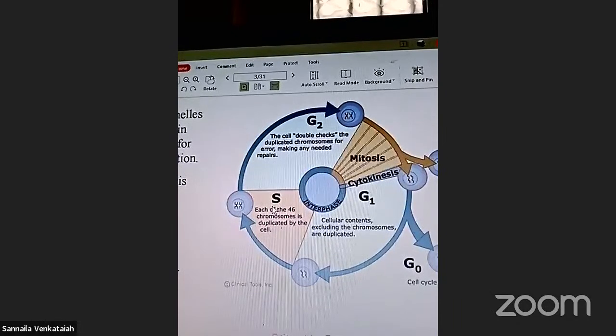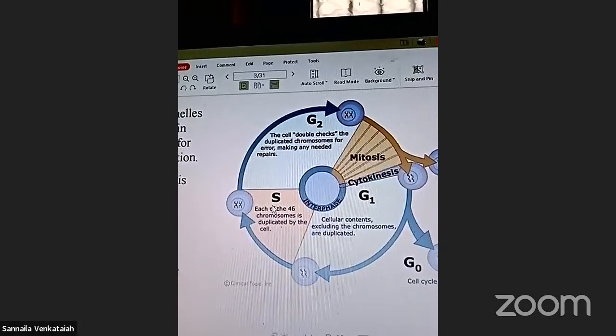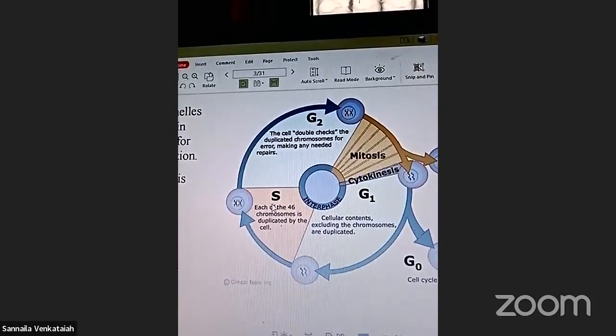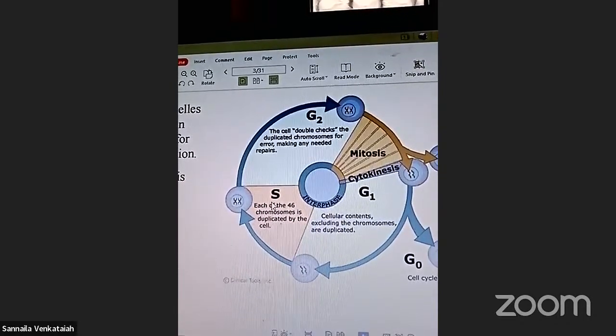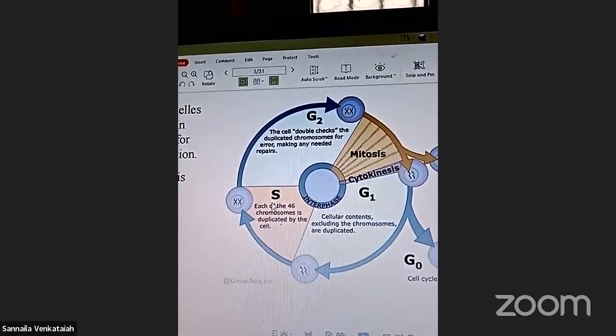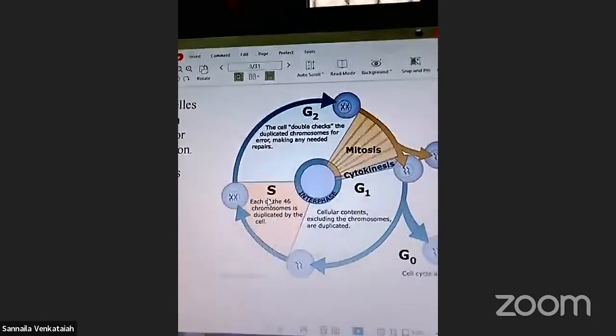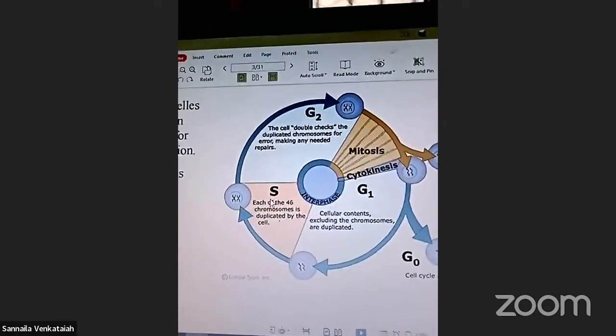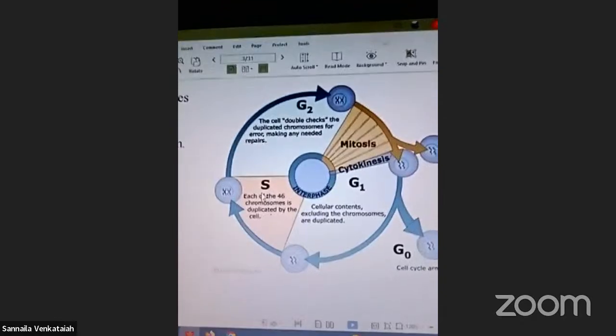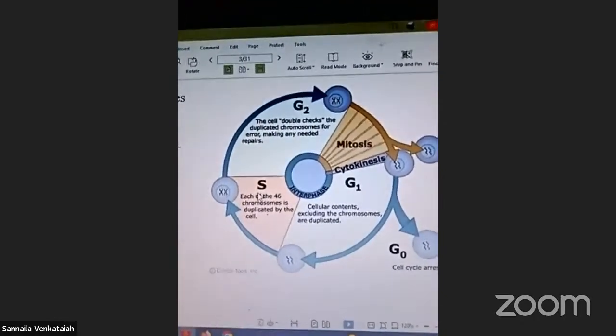These are the processes of reproduction. The production of sperm is called spermatogenesis. The production of ova is called oogenesis. Any idea, anybody? What is spermatogenesis? What is oogenesis? What is gametogenesis?